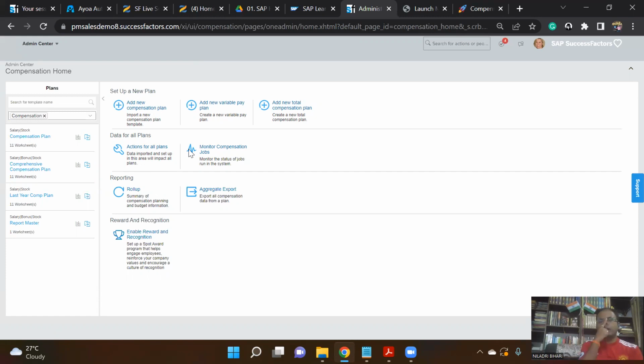And similarly, whenever you are monitoring the compensation, whenever you're planning all these things, how to set up those compensation job monitoring, you can do that from here. From a reporting point of view, you can see those roll-up reports, aggregate export, everything. And last but not the least, we'll be having reward and recognition. Suppose you want to give a spot award, you can see it from here as well. So this is the introduction to the compensation homepage.